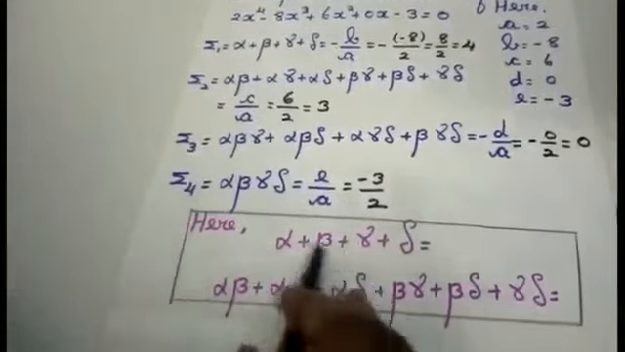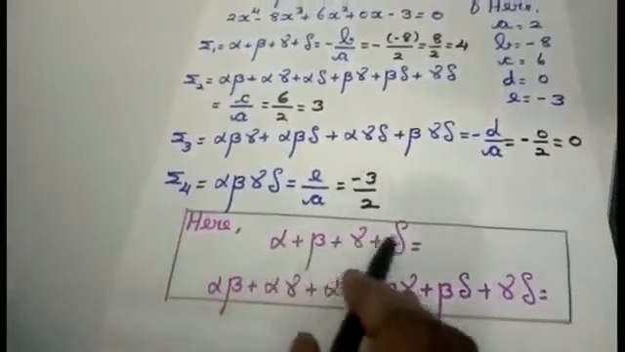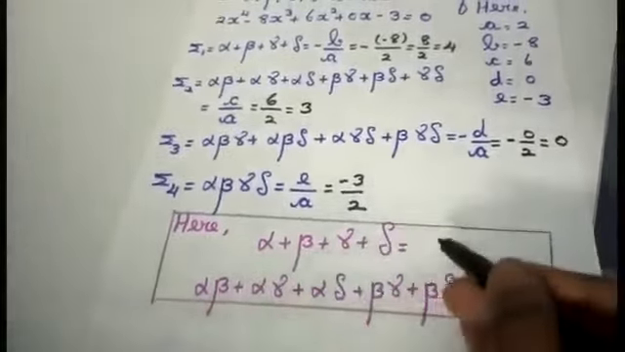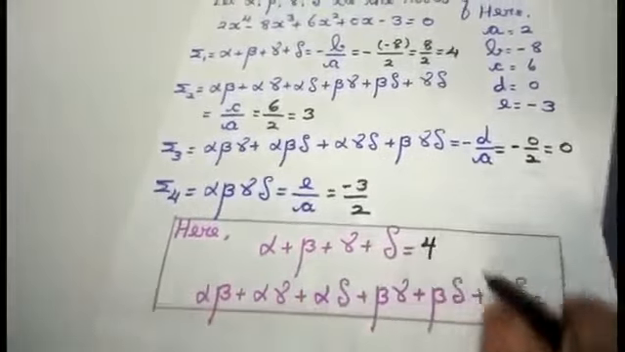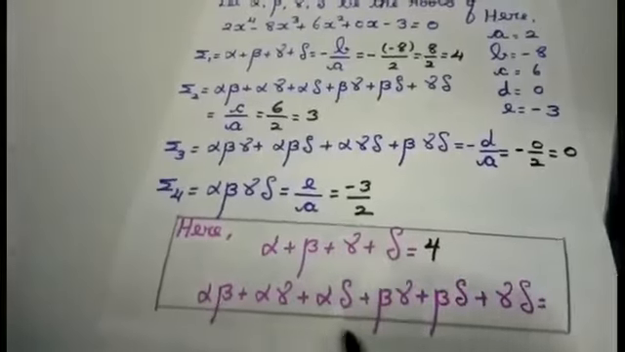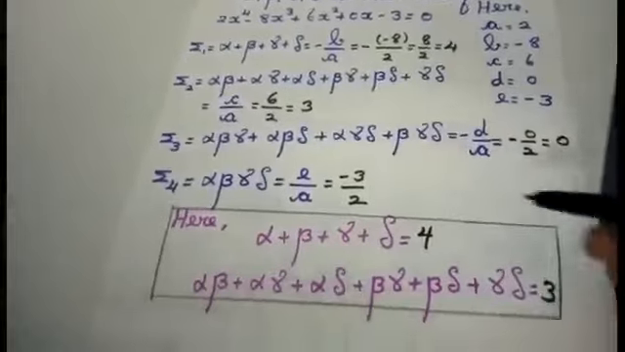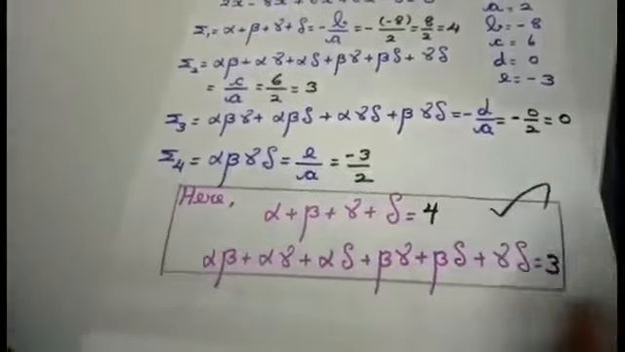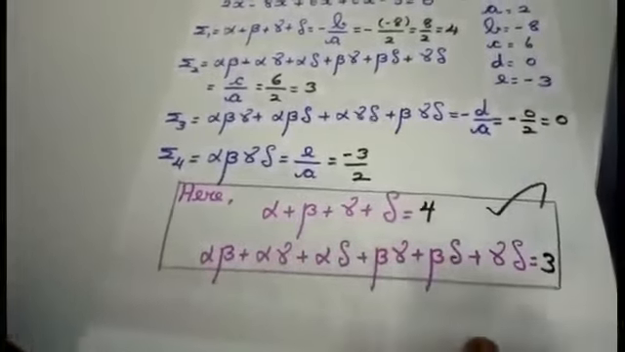For summation 1, that is alpha plus beta plus gamma plus delta, what is the answer I got here? 4. And for the second one, summation 2, I am getting the value as 3. We are going to apply these two values for the question they asked you.